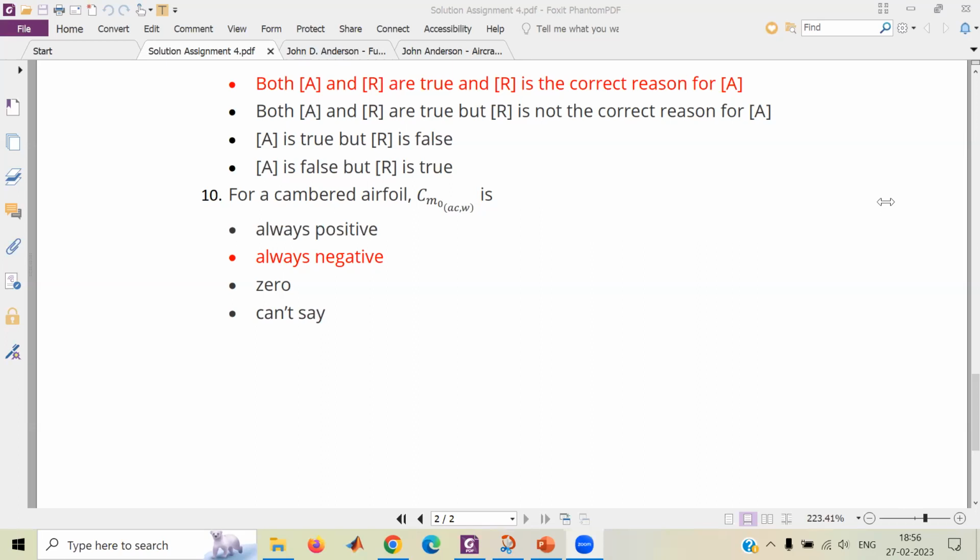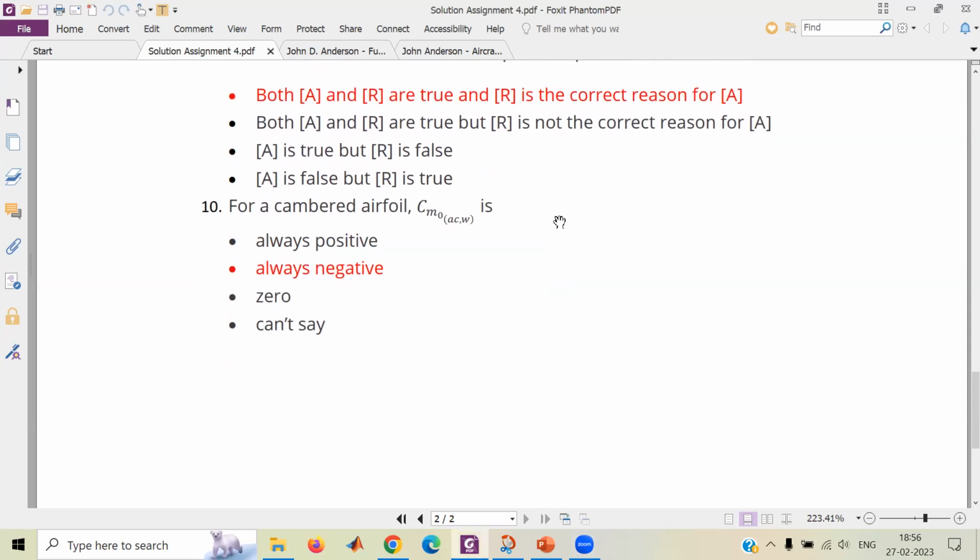Sir, I have studied in my stability lectures that Cm naught should be positive and Cm alpha should be negative. Yes, right. But sir, here it is saying Cm naught around the AC of the wing. Maybe that's why it is negative. Here we are not ensuring stability in question 10. We are just talking about the properties of a cambered airfoil. So that is the distinction.